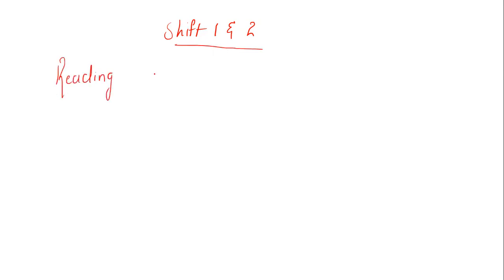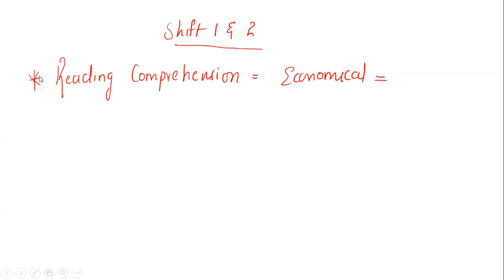Today reading comprehension was basically from an economics topic with reference to capitalism, as the economics paper was scheduled. The reading comprehension was of a moderate level, including another topic, DI.